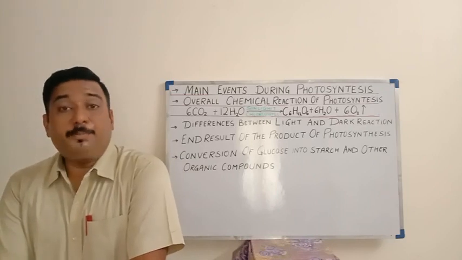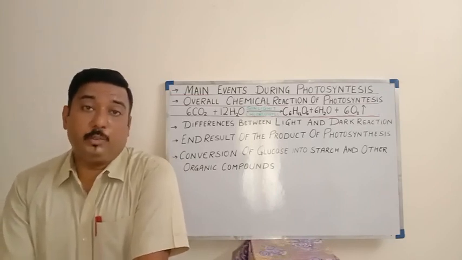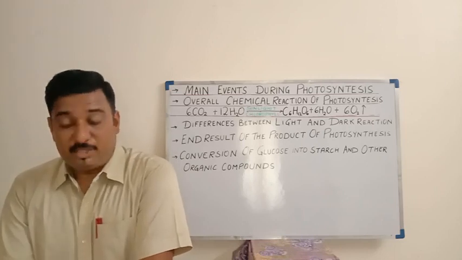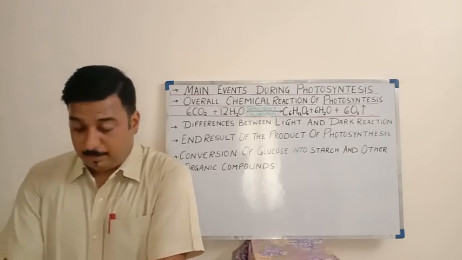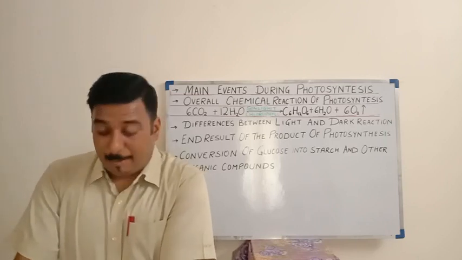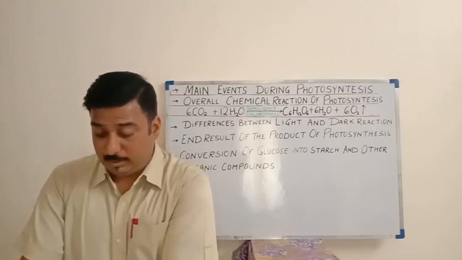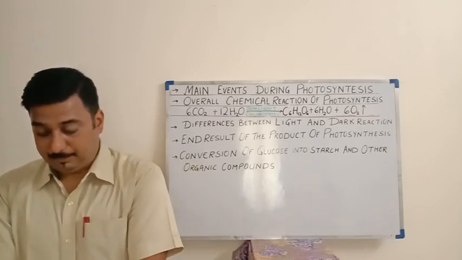Solar energy will split the water molecules. That splitting of water molecules is photolysis of water, where 4 hydrogen ions and oxygen are released. Oxygen will be produced as a byproduct during the process of photolysis of water, that will diffuse out into the atmosphere.